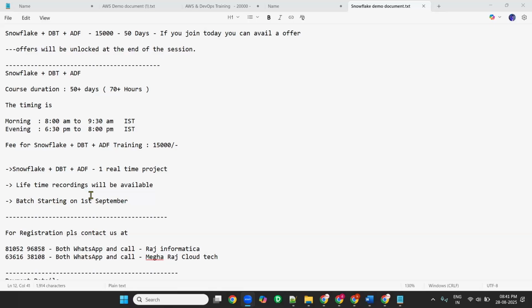Actually, if we go with the languages in stored procedures, I will talk about languages. SQL, JavaScript, Java, Scala, Python. They say these will be supported in stored procedures mainly. But 95 plus percent we will use the SQL language only. The remaining are all said to be supported.